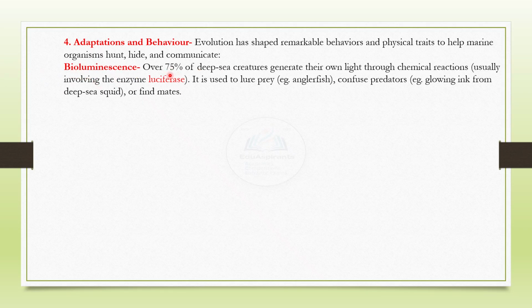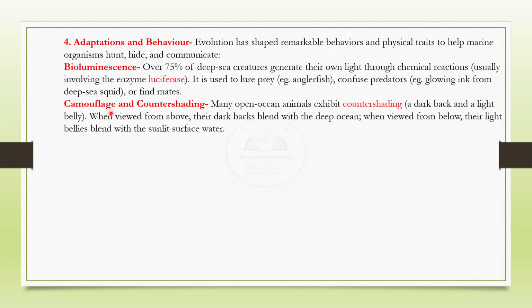Bioluminescence. Over 75% of deep sea creatures generate their own light through chemical reactions, usually involving the enzyme luciferase. Remember this. That is used to lure prey, for example, the anglerfish does that, to confuse predators, such as the glowing ink from deep sea squid, or to find mates.